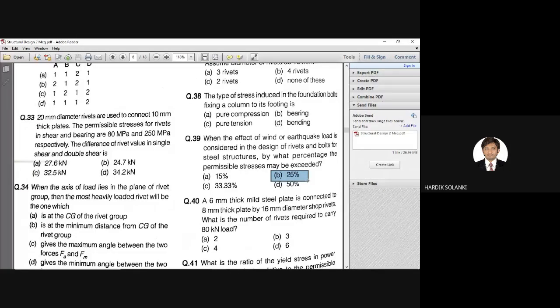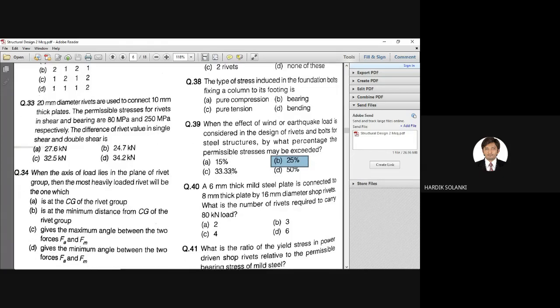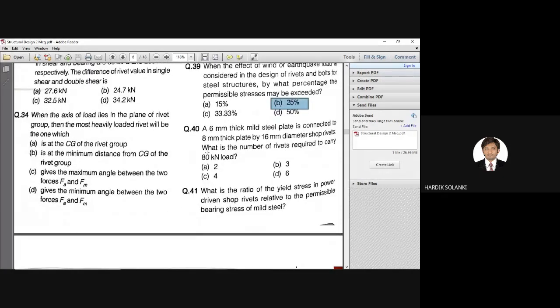Now this you need to keep in mind for your practical knowledge also. These questions can be asked in interviews also if you are going to apply in a structural design firm, right? These are the practical terms. When you are designing HL structures, they are designed for wind loads and earthquake loads also. So in that case, you need to remember that for this design, we need to increase our permissible stresses for bolts and rivets by 25 percentage.